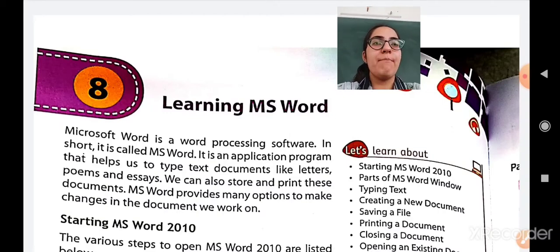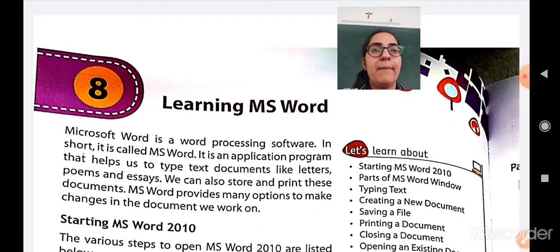For example, if you are typing a letter, a file or a message, then you have to save it. You have to keep it or store it into your computer so that when you want to see that message, that letter again, you can simply open it and see it. No need of typing it again and again.